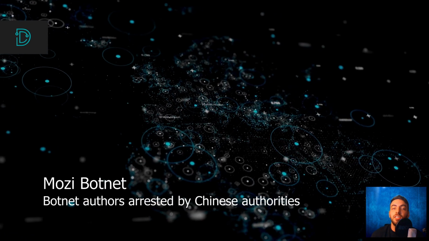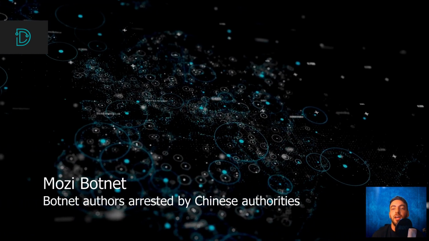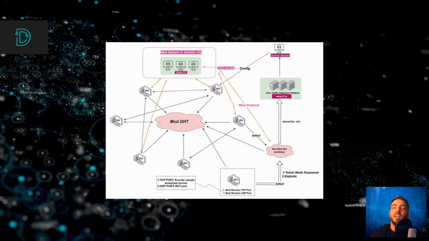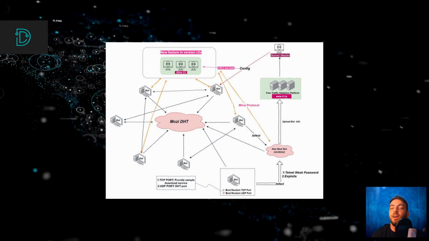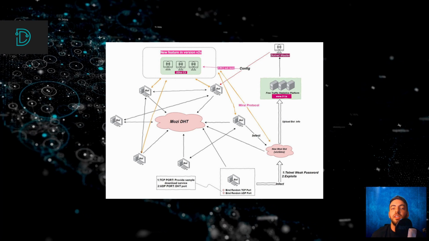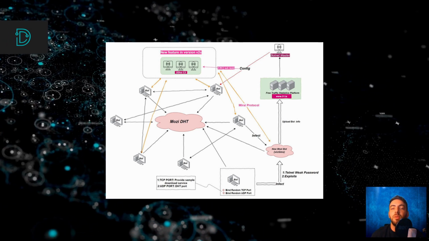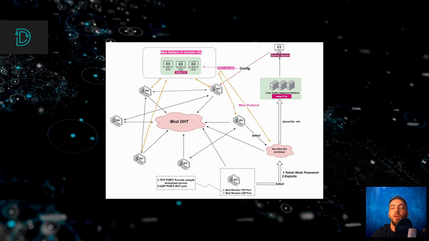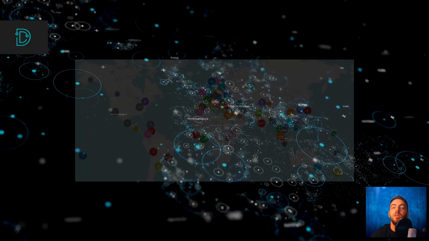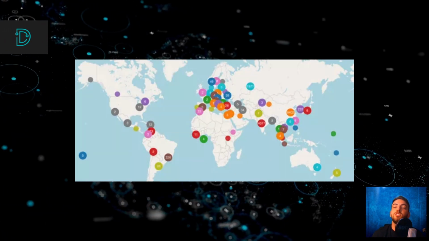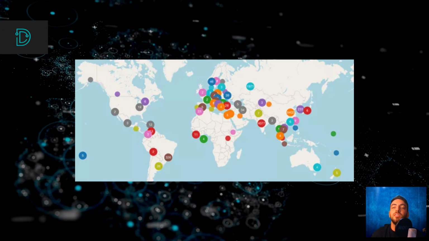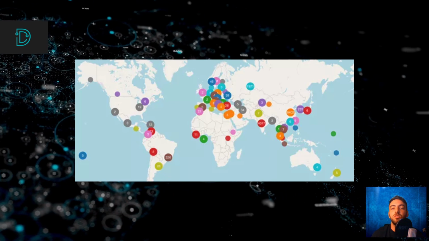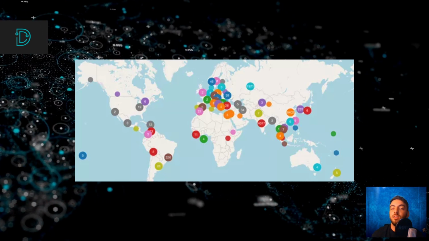Moving on, Chinese authorities arrested the hackers behind the Mozi IoT botnet. Mozi is a botnet known for targeting IoT devices using a peer-to-peer network structure, making it possible for the botnet to carry on infecting even if some of the nodes are taken down. Mozi was first detected in 2019, and during this time it managed to infect about 1.5 million command and control nodes and add them to its network.